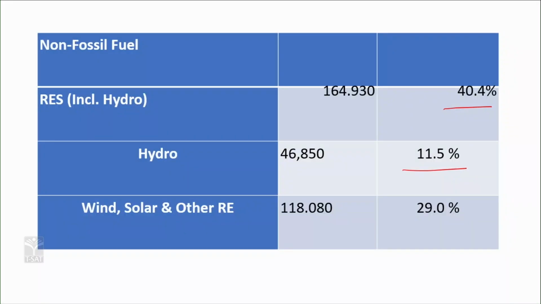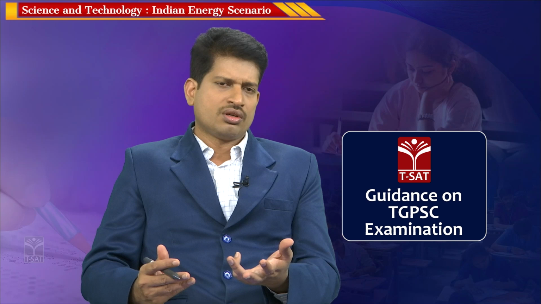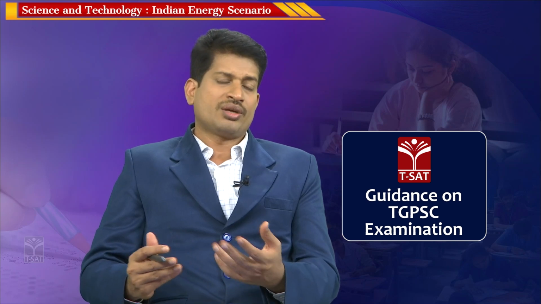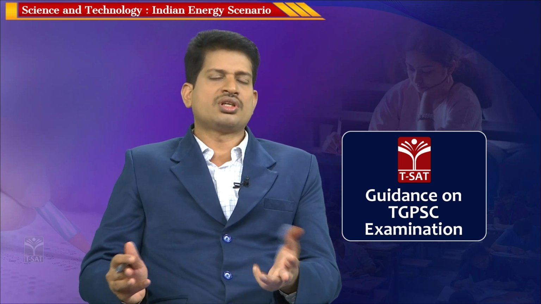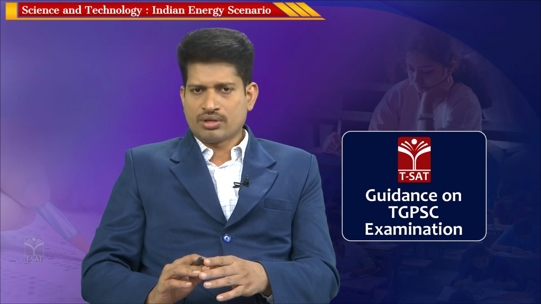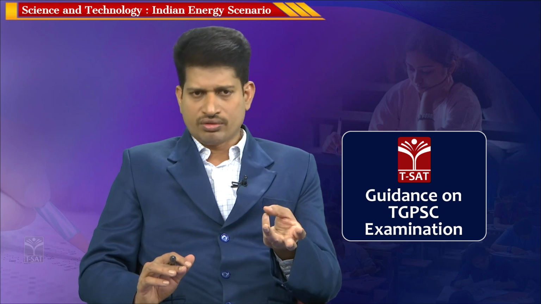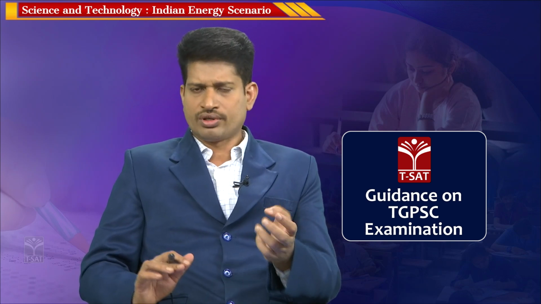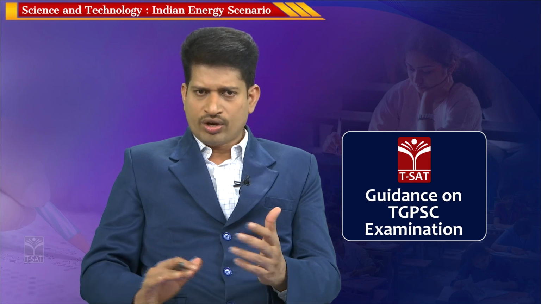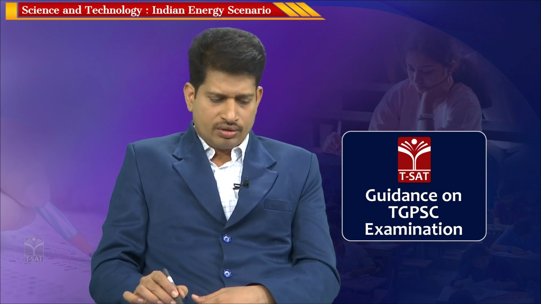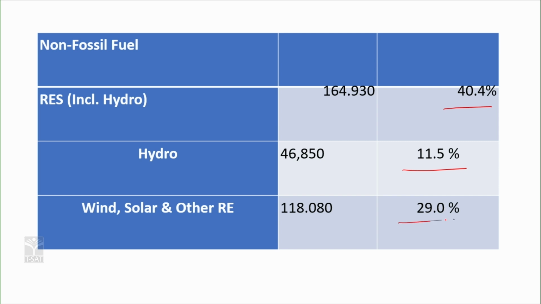Wind, solar and others are renewable sources which are non-fossil fuels. So, what is a fossil fuel? A fossil fuel is one which is derived from fossils. What is a fossil? A fossil is a remnant of an extinct living organism which generates fuel through geological processes embedded deep in the earth's layers. Wind is not a fossil fuel, and solar is not a fossil fuel. When the non-fossil fuels are considered, the wind, solar and other renewable resources occupy around 29%. This kind of scenario is required to be understood.